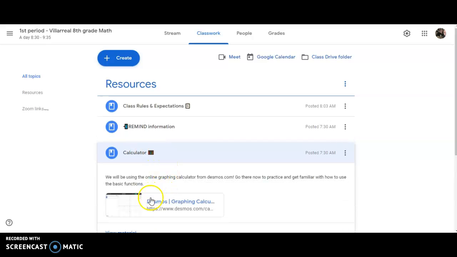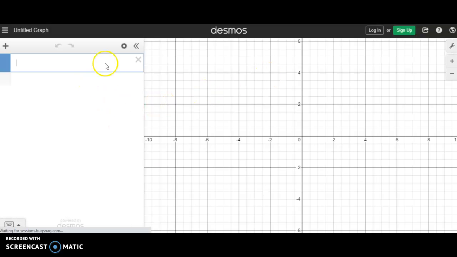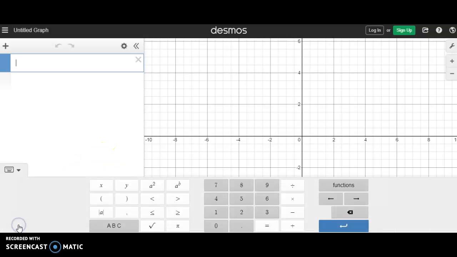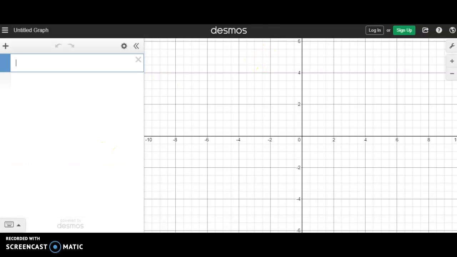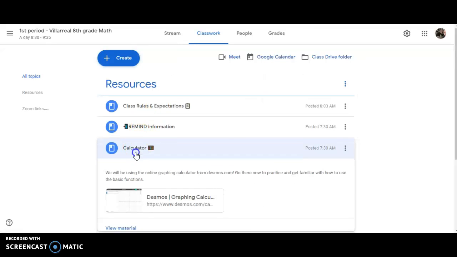Okay, to our resources section. Calculator, I have it linked. We are using desmos.com. If you click on there, it takes you directly to the calculator we're going to be using. We chose to use this one because it is STAR test approved. So in the instance where we have to take our STAR test online, desmos.com is the calculator that you'll be using. So let's get out of here. Back to our Google Classroom.